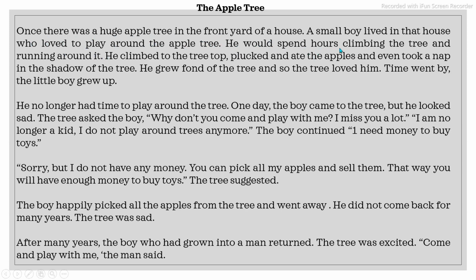So he would spend hours climbing the tree and running around it. He climbed to the tree top, plucked and ate the apples, and even took a nap in the shadow of the tree. These are the activities which are not given in the clues, but we have to think that if he loved it, then we have to show some activities which justify that he loves it, and that's why he is spending much of his time there.